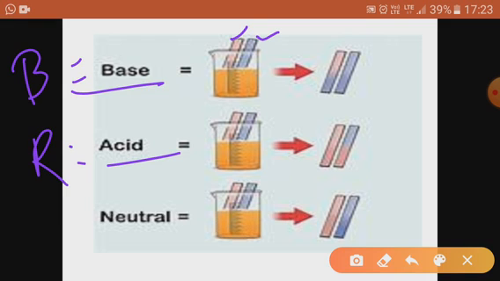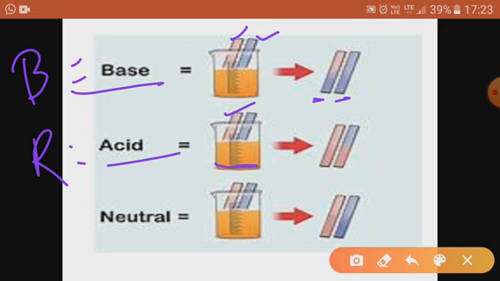Now let's start. For example, this is red litmus paper. You have dipped it in a base. Red litmus paper in base turns blue, and blue will remain blue, because litmus paper turns blue in bases. Now if it is acid, for example, again you have another red litmus paper.